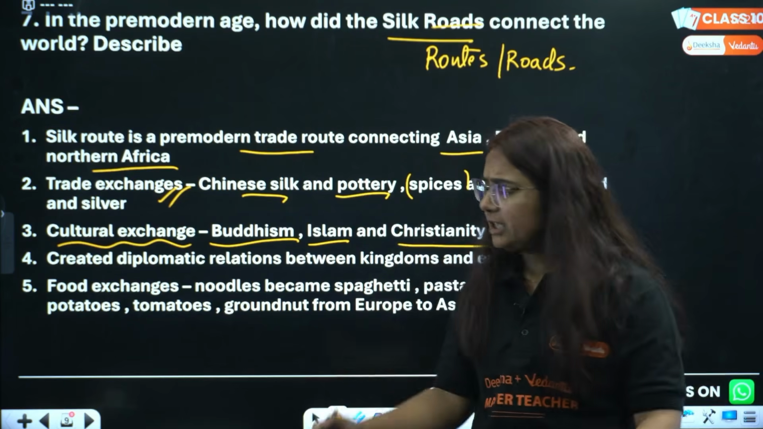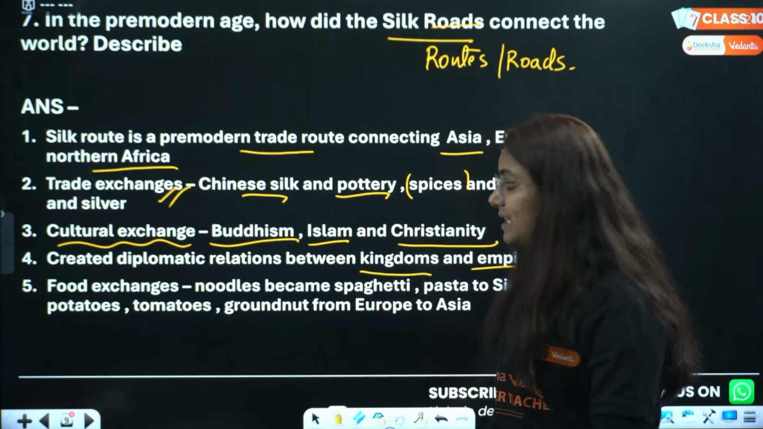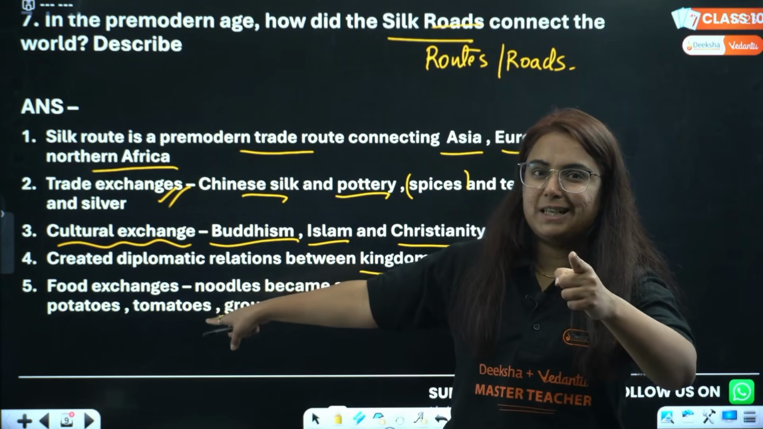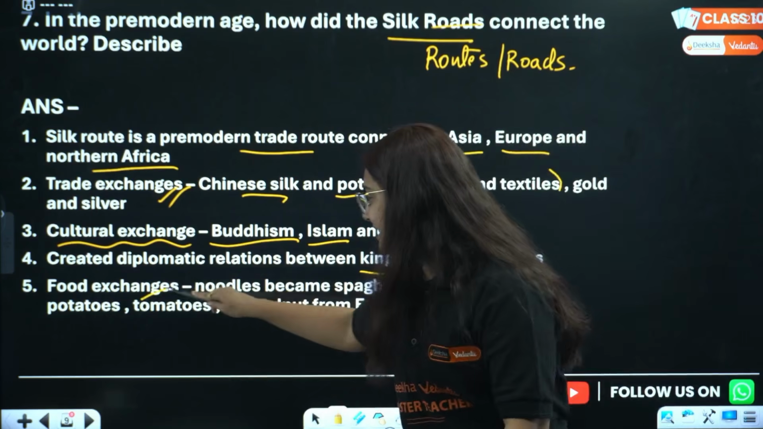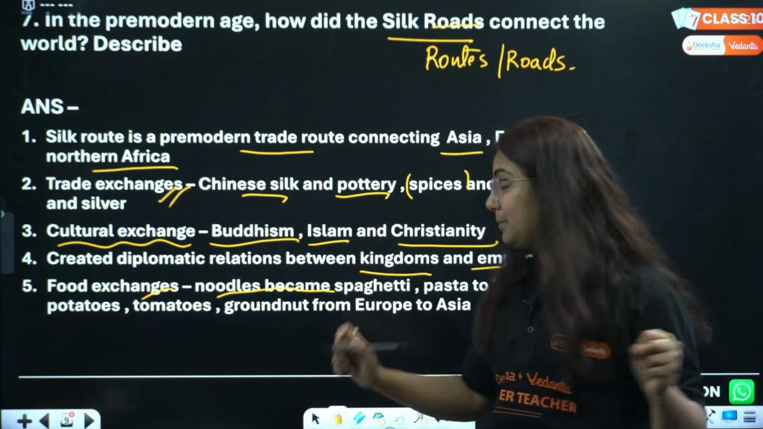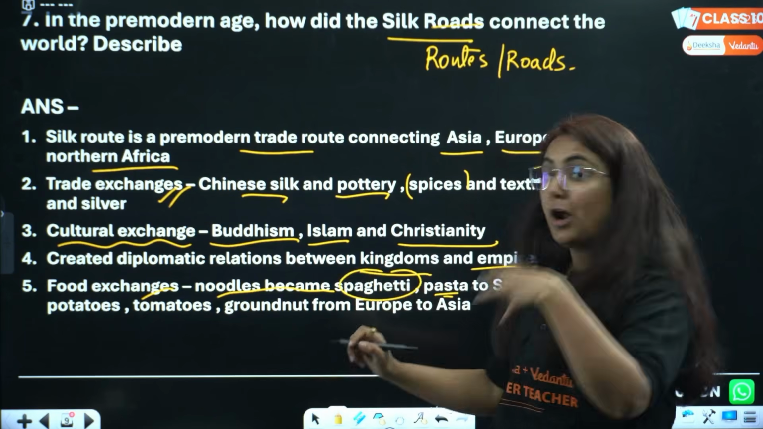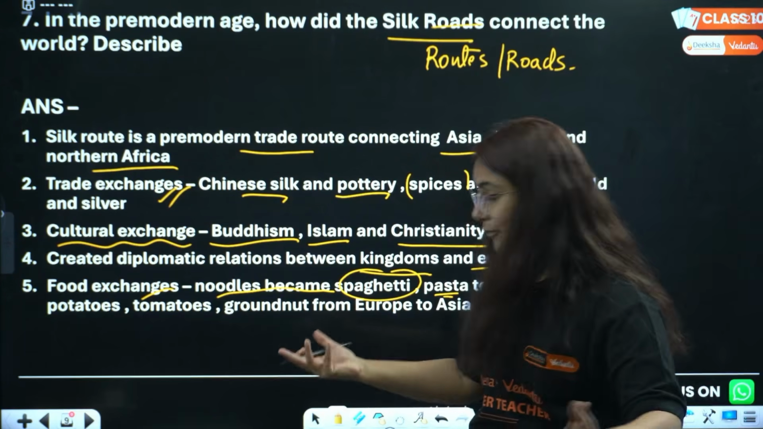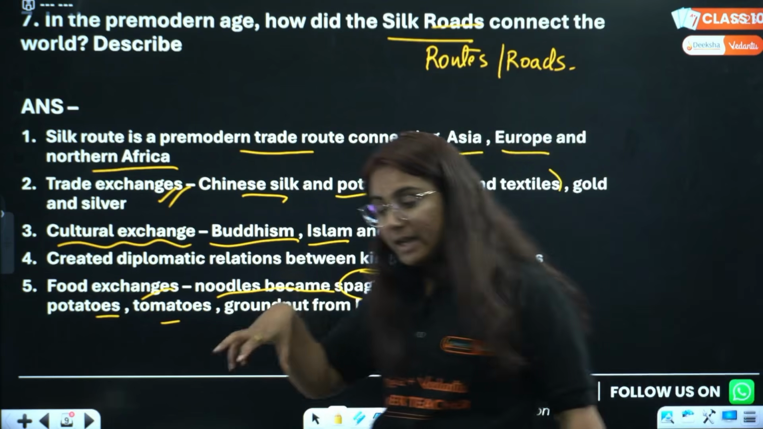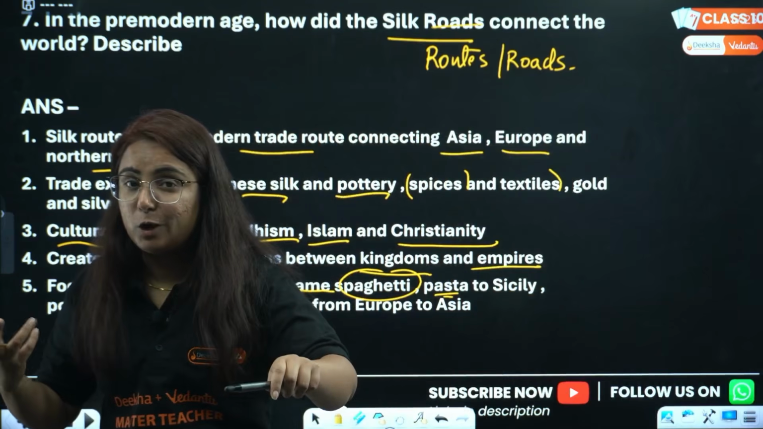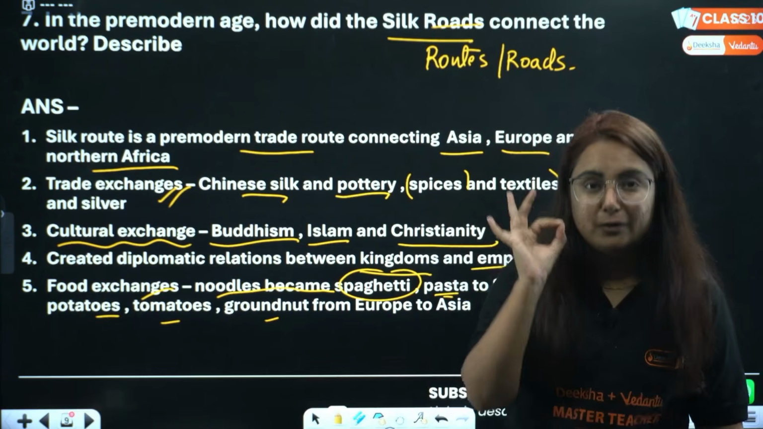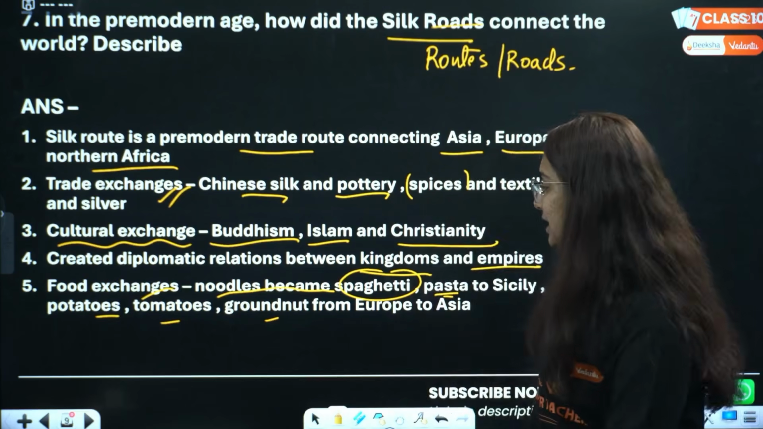There were diplomatic relations between kings and the empires, and the most important thing, you are able to eat pasta because of this Silk Route. So food exchanges like noodles from China went to the European part and became spaghetti. Pasta from Europe went to Sicily, and now it is a famous Italian food. We got potato, tomato, groundnut, etc. to Asia from Europe. And from where did Europe get it? From America. So these are the most important points we need to figure out in question number 7.